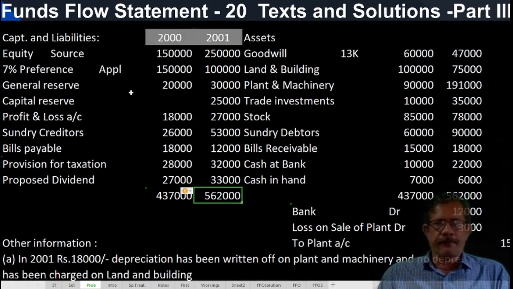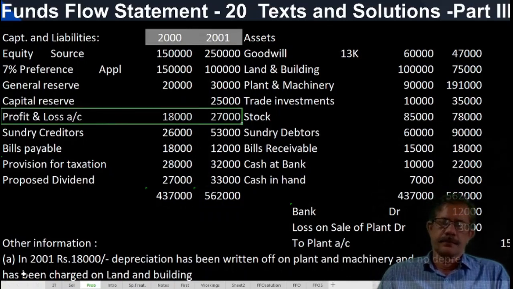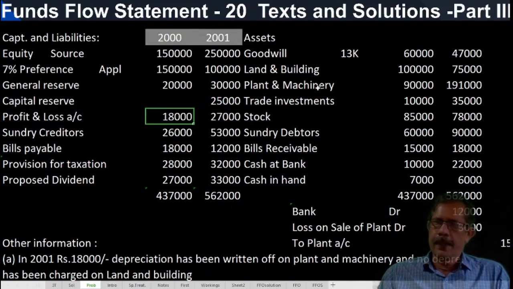Then we need to prepare funds from operation. So we start with the profit and loss account. 18,000 by balance brought down, 27,000 to balance carried down. Correct? Then transfer to reserve.